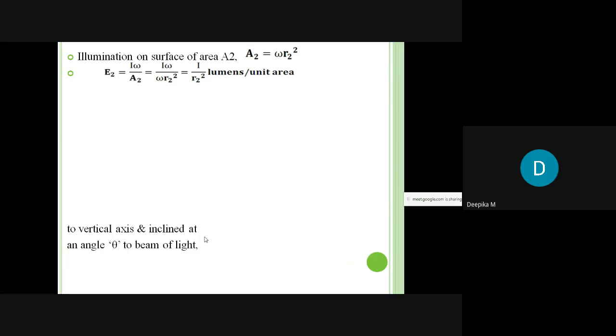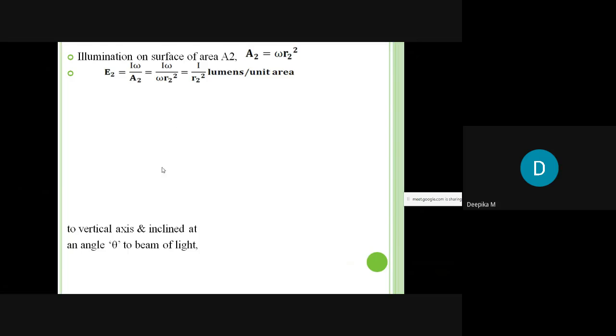So what I want to conclude here, or what we can define as the law of illumination, is this. From this definition, you can observe that the illumination is inversely proportional to the square of the distance between the point source and the object or the surface.